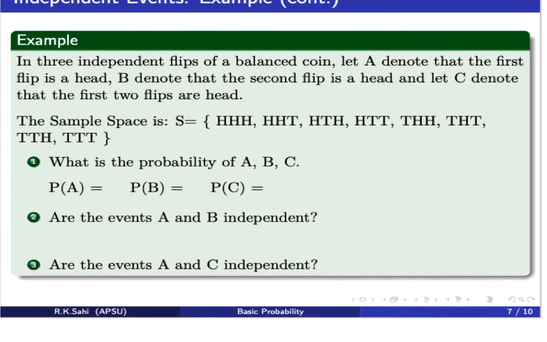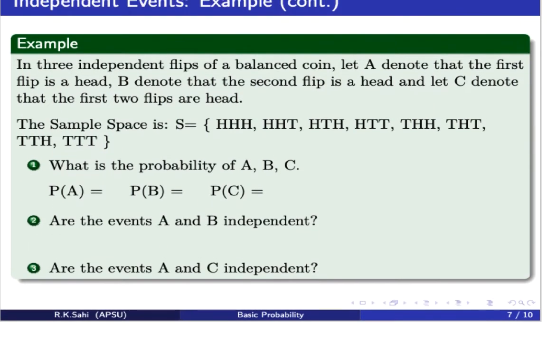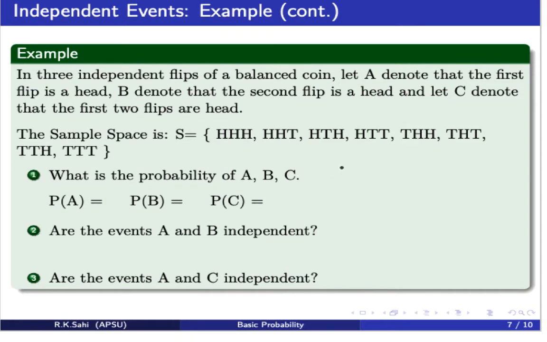Now let's look at another example. Here we are going to flip a balanced coin 3 times and the flips are independent. Let A denote that the first flip is a head, B that the second flip is a head, and C that the first 2 flips are heads. So remember, when we flip a coin 3 times and it's a balanced coin, if you remember from creating a tree diagram, when you first have a flip, it can be what? A head or a tail.